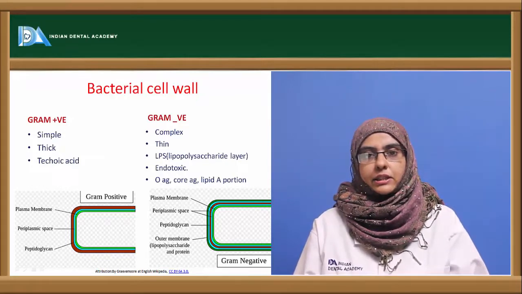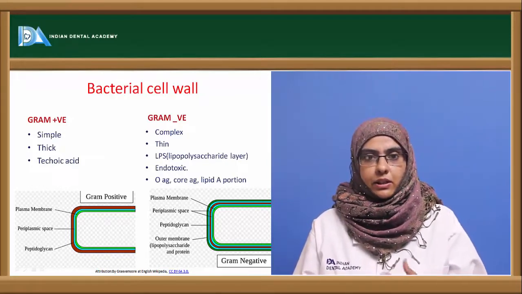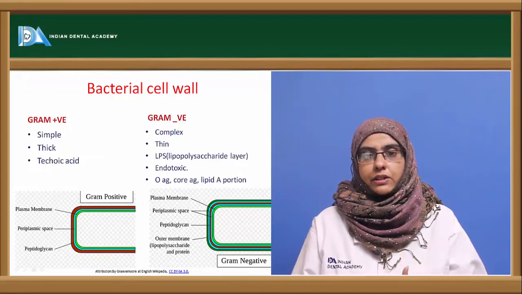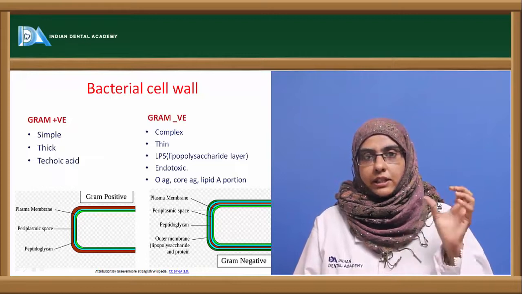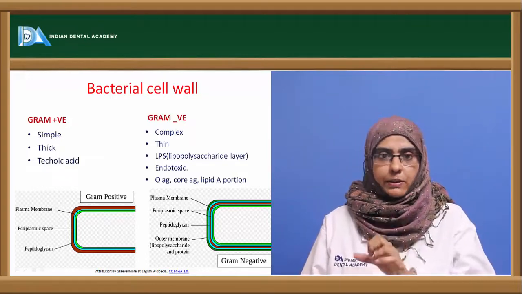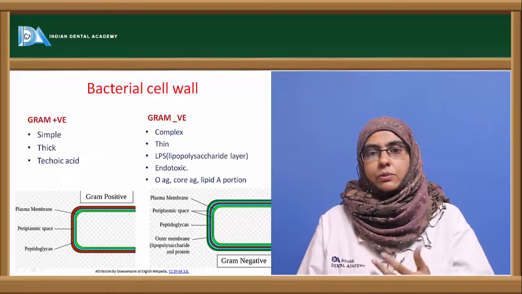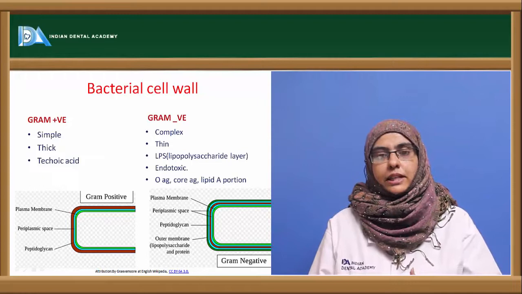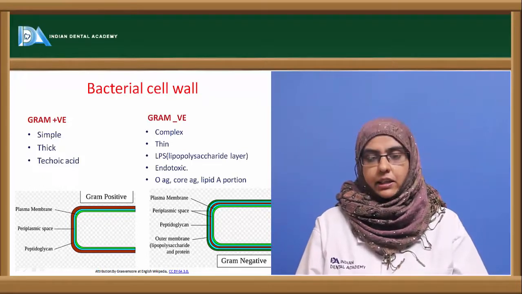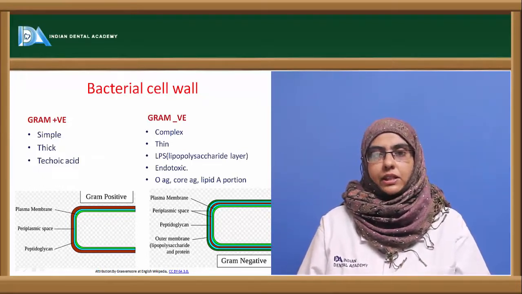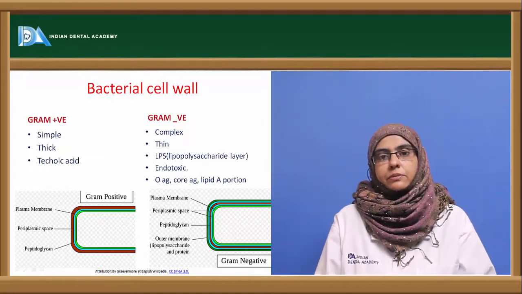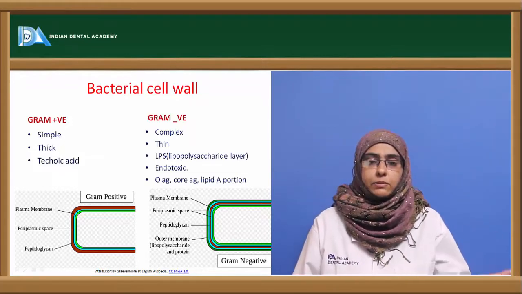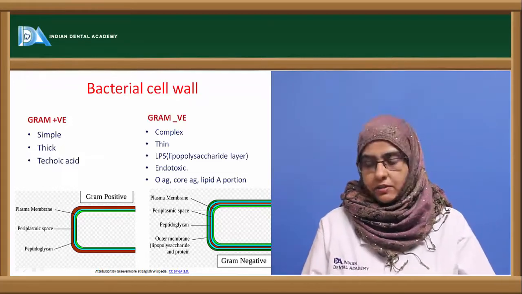So whenever this organism infects a host, it usually causes fever. There is an increase in the temperature of the body, regulated by the hypothalamus region. So the lipid A region is the one that contributes to pyrogenicity, or inducing fever. Apart from that, it also acts as a tumor necrosis factor and has other endotoxic activity. So this is the main difference between gram-positive and gram-negative bacteria, where gram-positive is simpler compared to gram-negative bacteria.